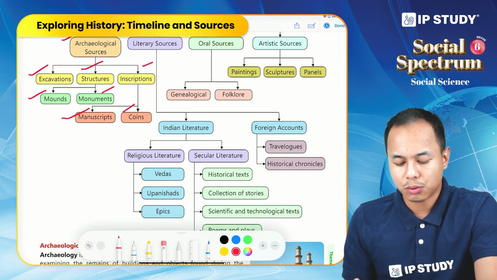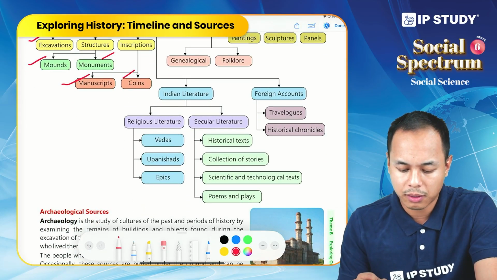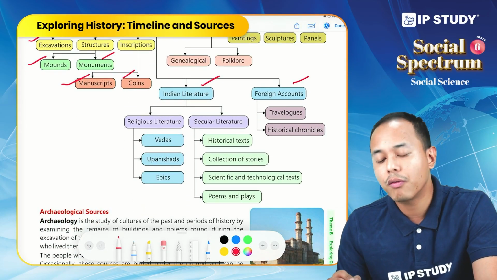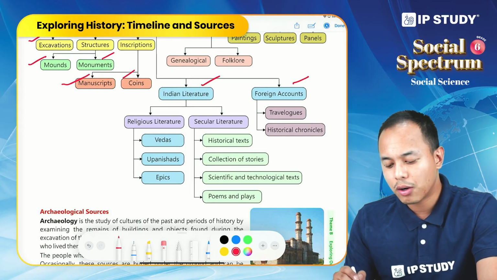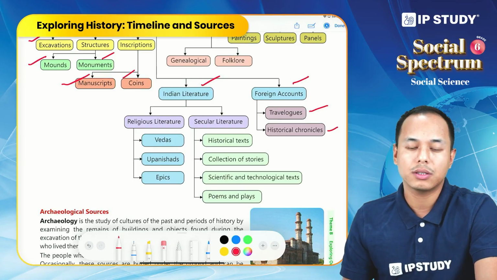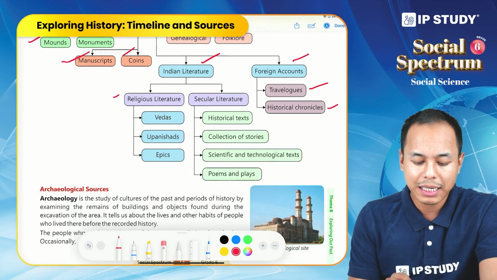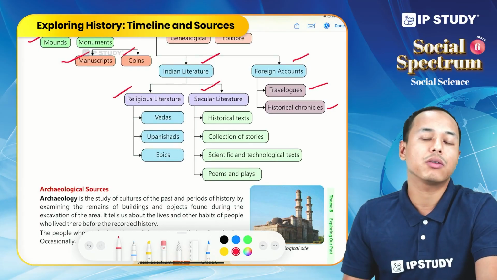Secondly, literary sources are again subdivided into two main parts: Indian literature and foreign accounts. When we talk about foreign accounts, we have travelogues of foreign travelers and historical chronicles. Indian literature is again subdivided into two categories: religious literature and secular literature.